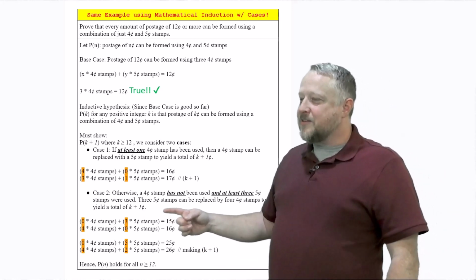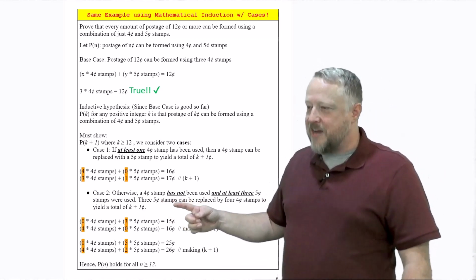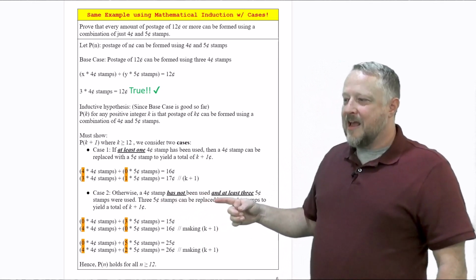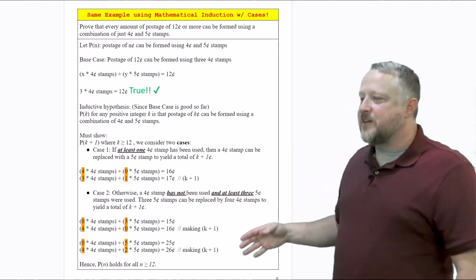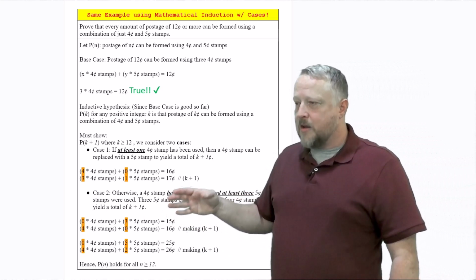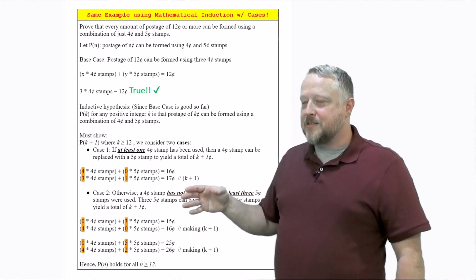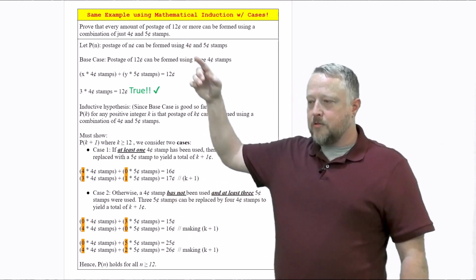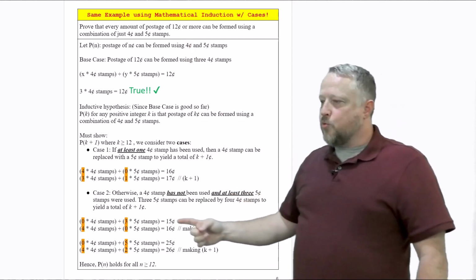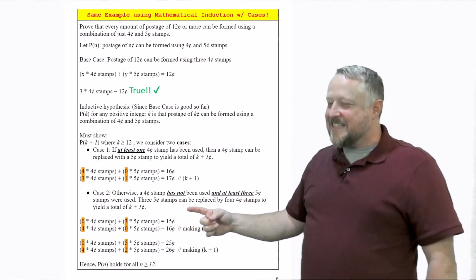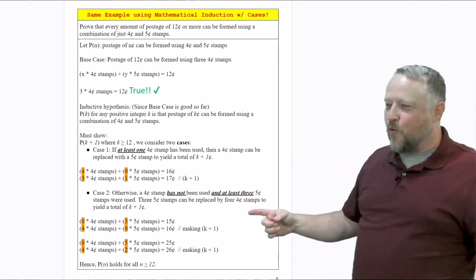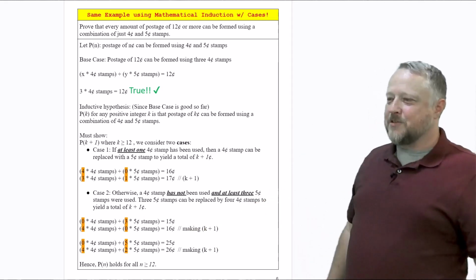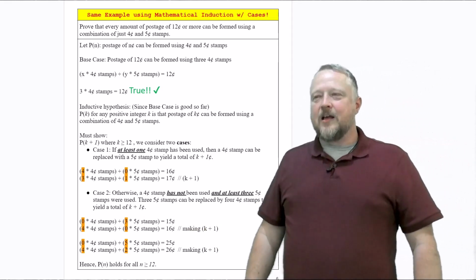Otherwise, a 4-cent stamp has not been used, and at least three 5-cent stamps were used. Now, why three 5-cent stamps? Because again, they got to be greater than 12. The three 5-cent stamps can be replaced by four 4-cent stamps to yield a total of K plus 1.